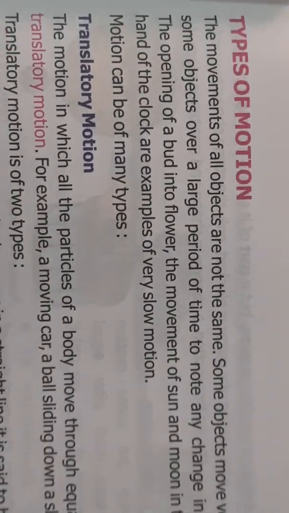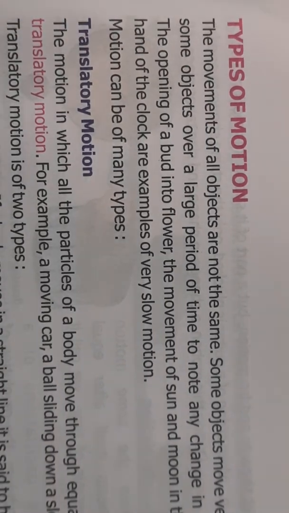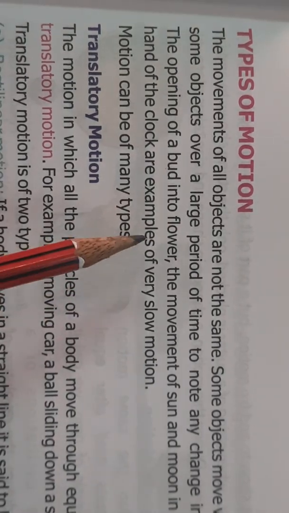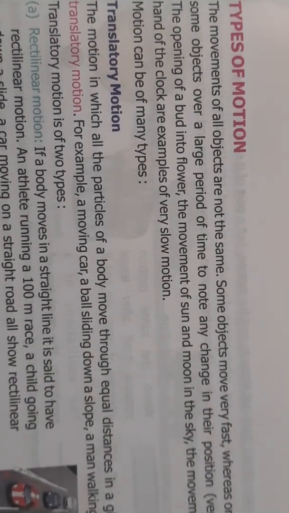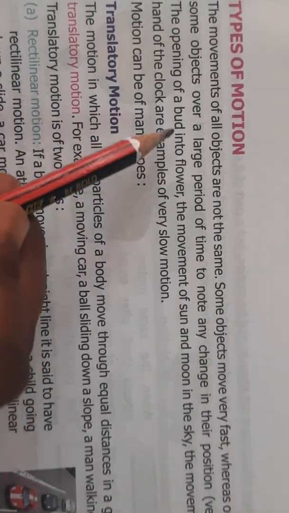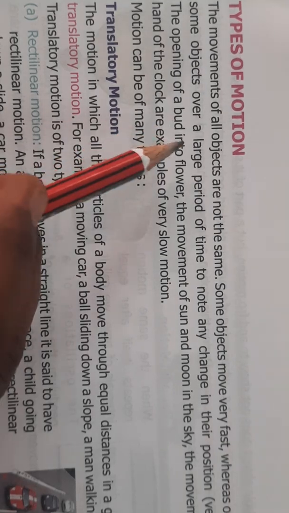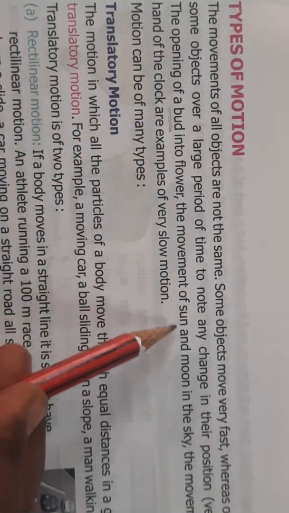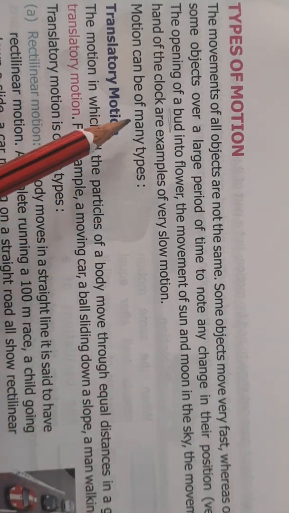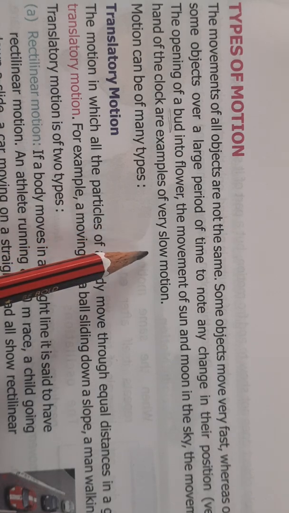Now we will come to the types of motion, the different types of motion. See, the movement of all the objects is not the same at every time. There are some objects which move very fast, whereas there are some objects which move very slow. So there are different kinds of motion. For example, the opening of a bud into a flower is a very slow motion. Then you have the movement of the sun and moon in the sky, and the movement of the minute hand of the clock. These are all examples of slow motions.